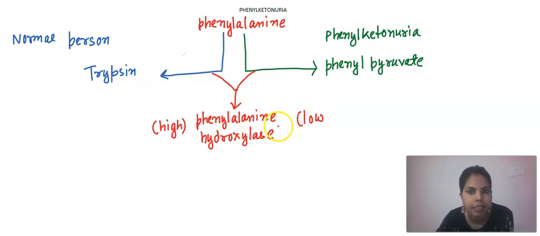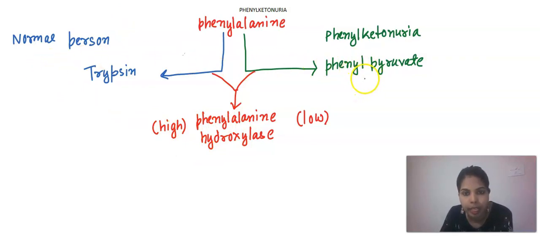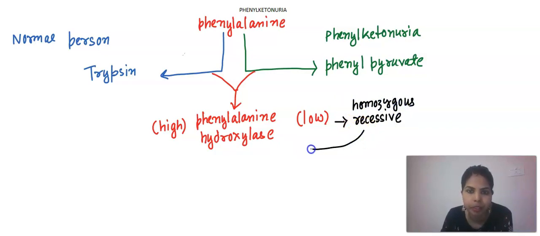This difference in the production of the enzyme is the basis for phenylketonuria, and it occurs because the person suffering from phenylketonuria has a recessive allele at both the loci, that is, a homozygous recessive allele for this enzyme.